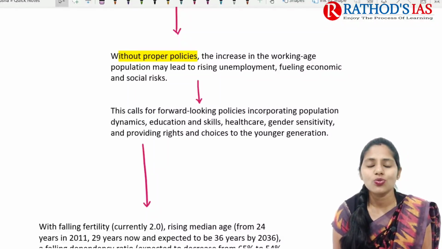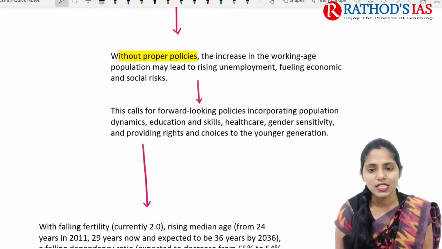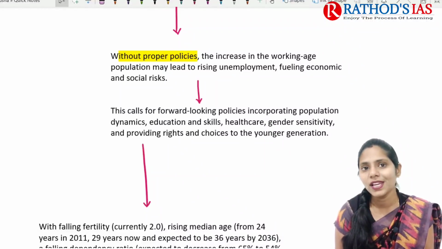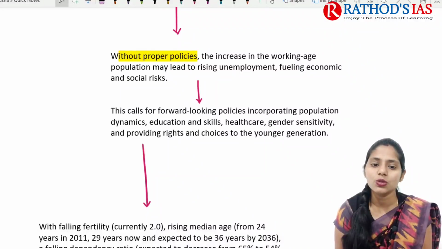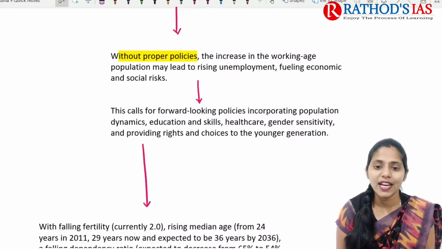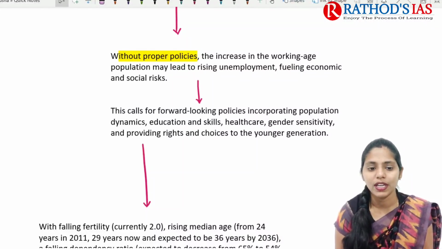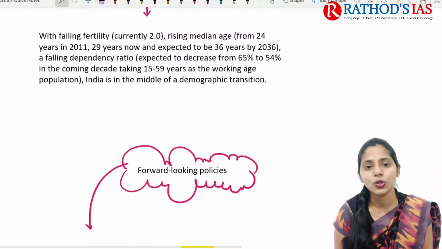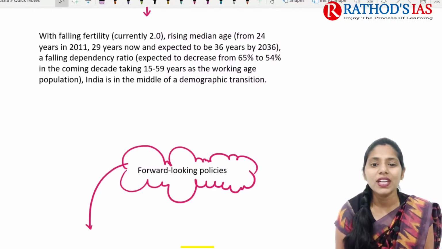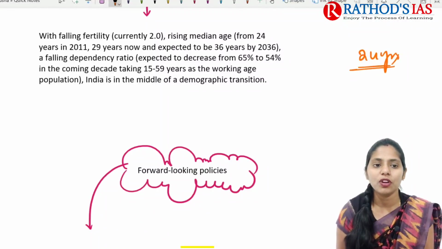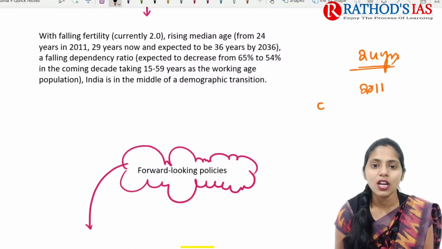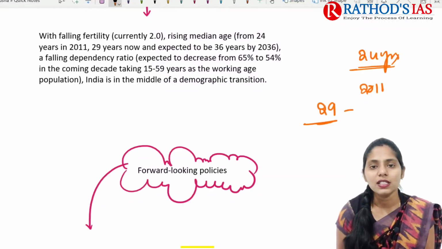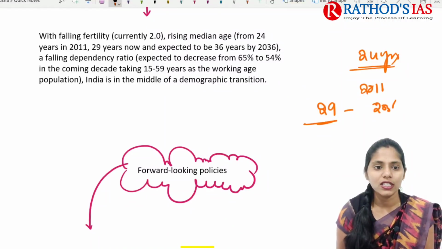Because of this, we need forward looking policies, and we need to incorporate population dynamics, education, skills, healthcare, gender sensitivity, and we need to provide rights and choices to the younger population as well. With the fertility rate currently at 2.0, there is a rising median age, from 24 years in 2011 to 29 years by 2036.